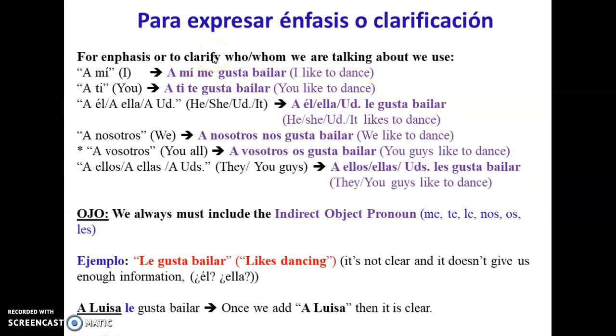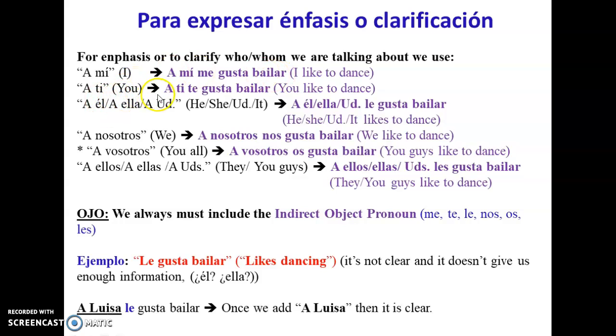To express emphasis or clarification, we also use a prepositional phrase to emphasize the person that likes or doesn't like something. To clarify whom we are talking about, we use, for example, a mí, something that I like, emphasizing. A mí me gusta bailar.